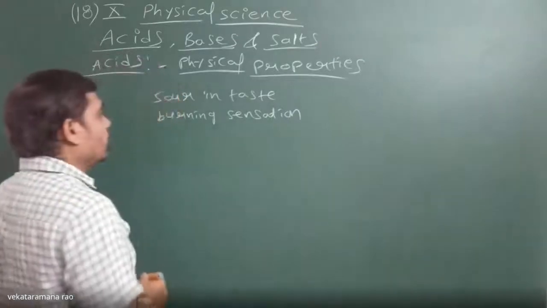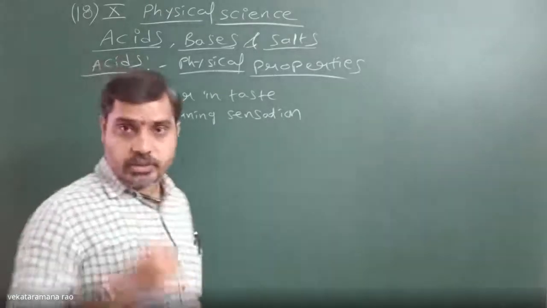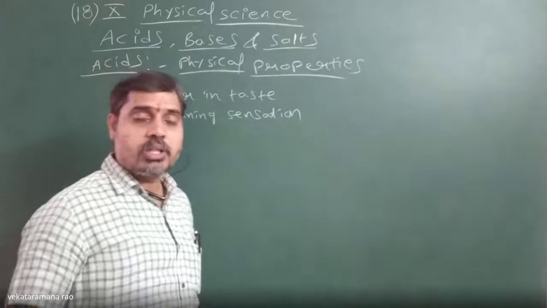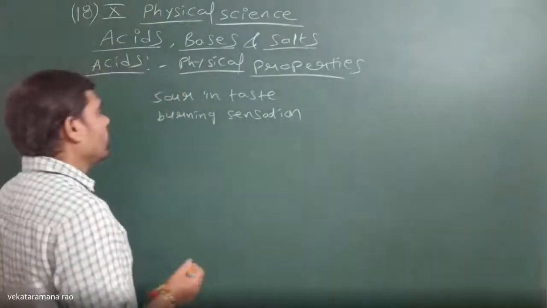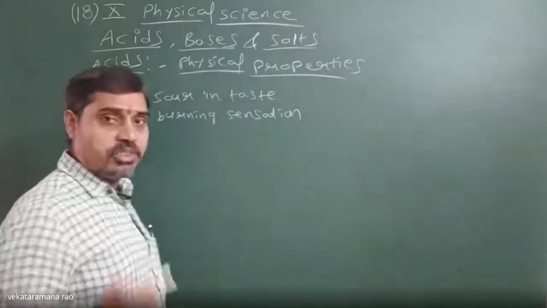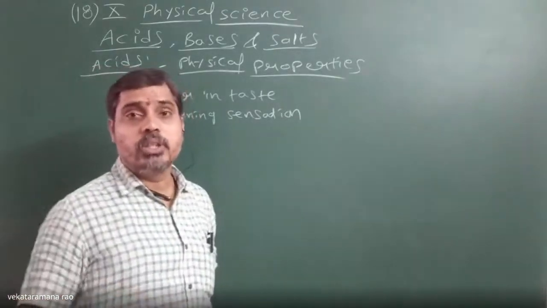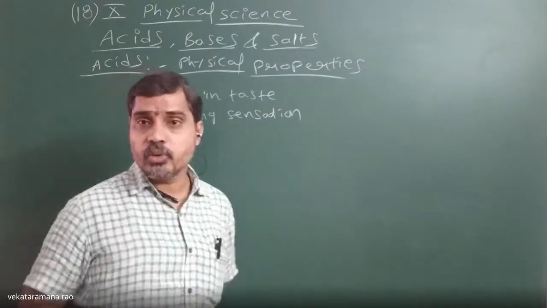Now, we have many materials in our life which are sour in taste. Do all those food materials consist of acids, or may they not consist of acids? How can we know whether they consist of acids or not, even though they are sour in taste?